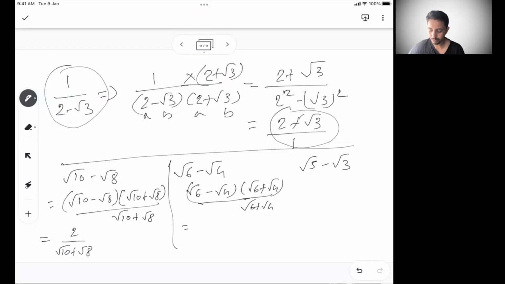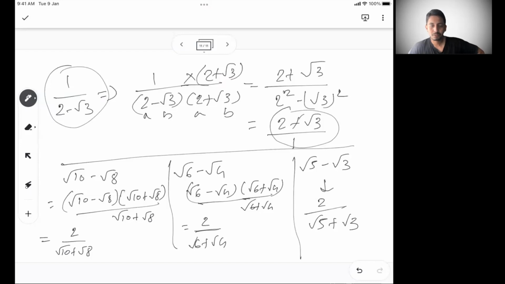So I will get on the top again 2 by root 6 plus root 4. Similarly here, if you see carefully, I will get 2 by root 5 plus root 3. So what I understood is since the difference is the same, your numerator is going to be same in all the cases.